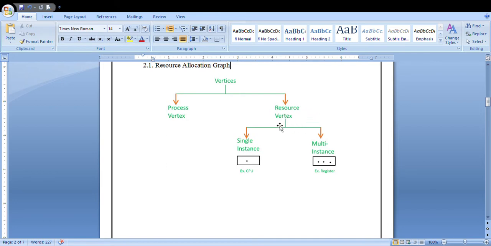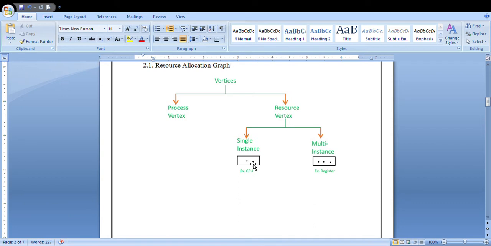In the resource vertex, you will have two types: single instance and multiple instance. You will denote the instance within a rectangular box. If there is only one single dot, you are making use of a single instance.